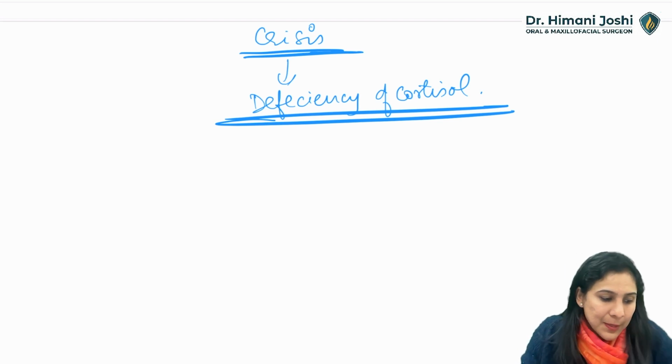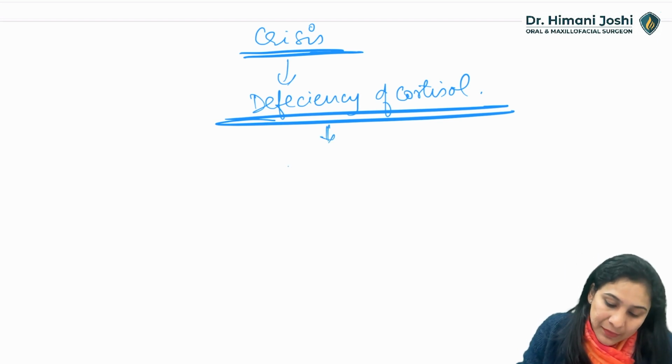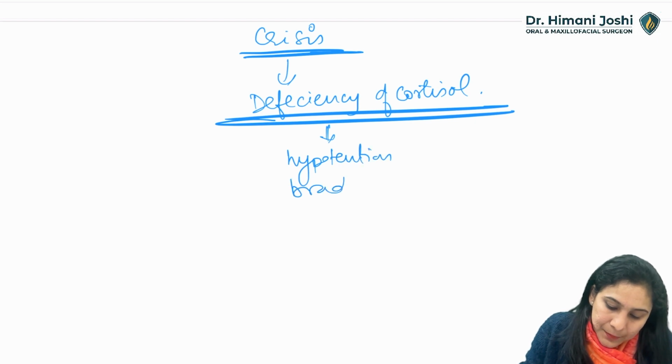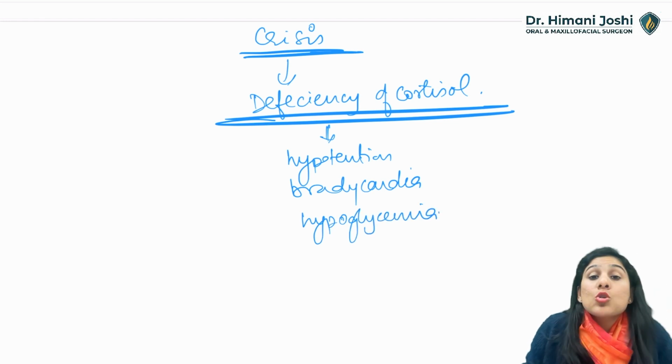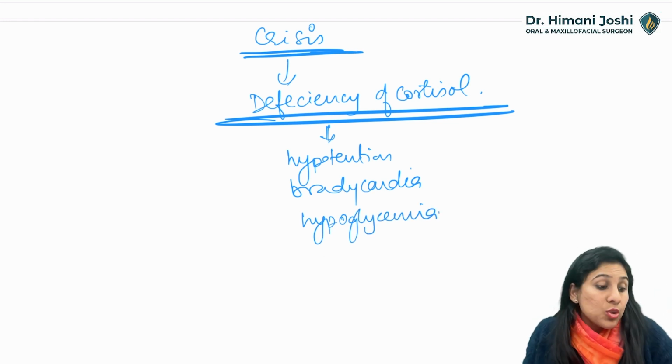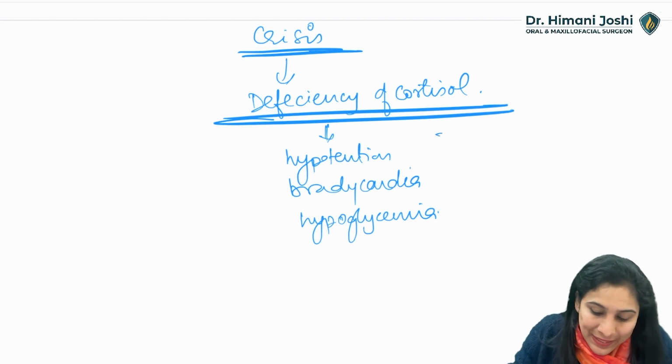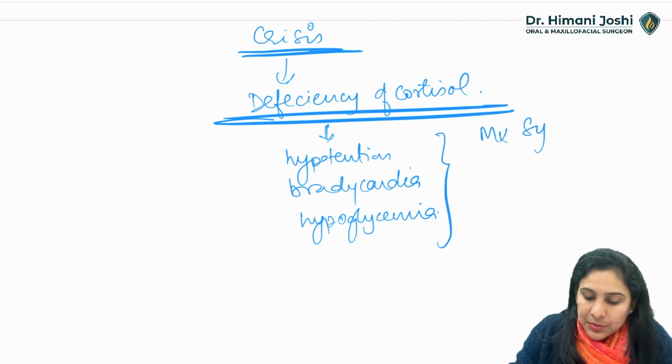What will happen is, like we said, there will be hypotension, bradycardia, hypoglycemia, and other electrolyte disturbances. So what we will do here is, we will basically manage the symptoms.